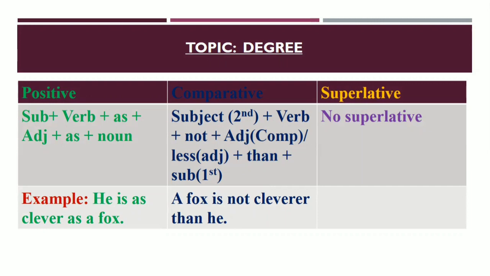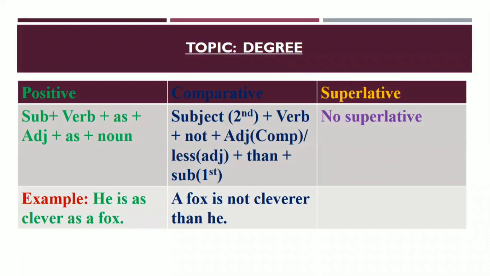It has no superlative structure, okay? So dear learners, now look at the example of the positive degree. He is as clever as a fox. So the structure of the comparative degree will be: a fox is not cleverer than he.